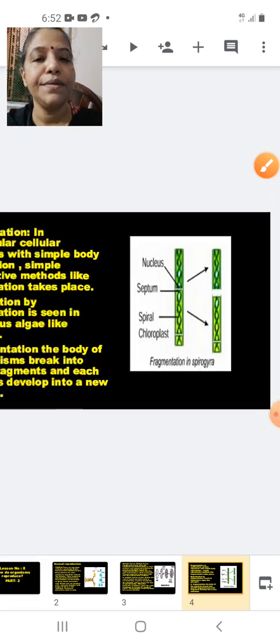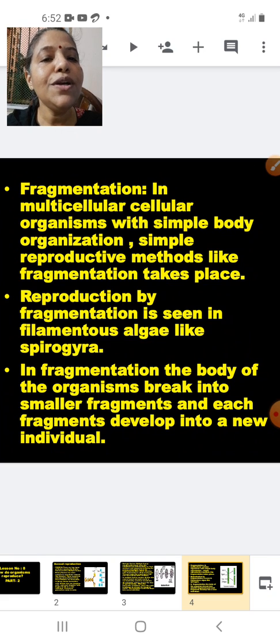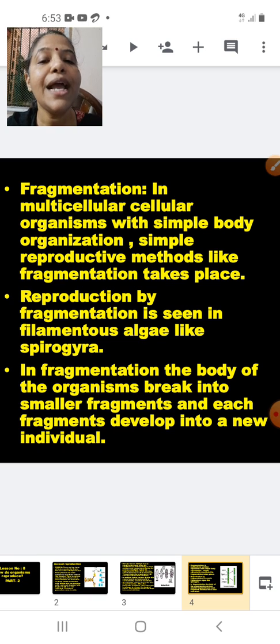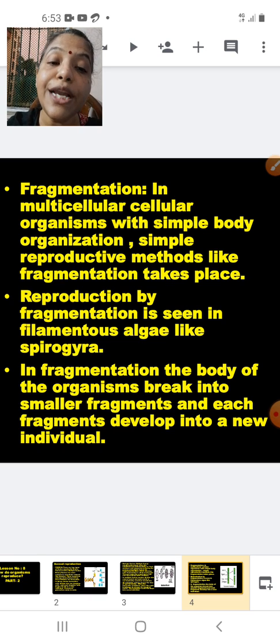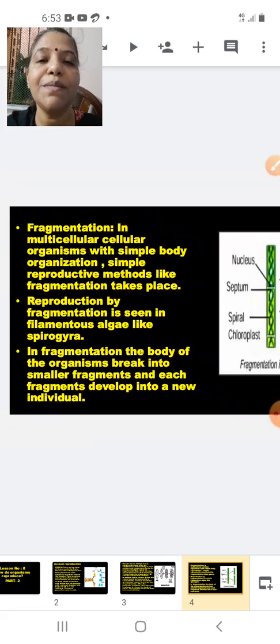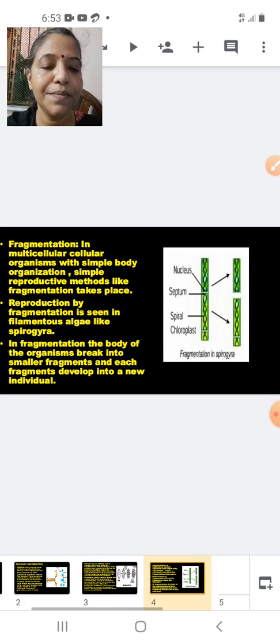Now let's do the reading part. In multicellular organisms with simple body organization, as I told you, filamentous type, simple reproductive methods like fragmentation take place. Reproduction by fragmentation is seen in case of filamentous algae like that of Spirogyra. In fragmentation, the body of the organism breaks into smaller fragments and each fragment develops into a new individual. Example is that of Spirogyra. So students, we have studied about Spirogyra now here. That is, it undergoes fragmentation. Okay.